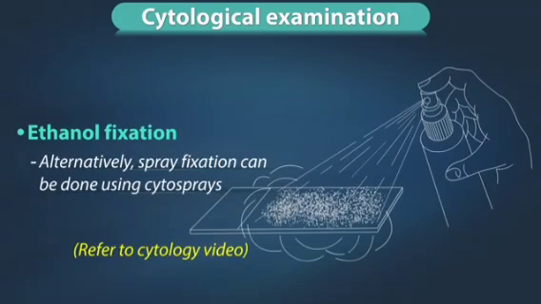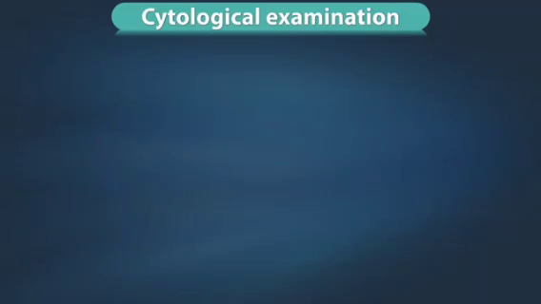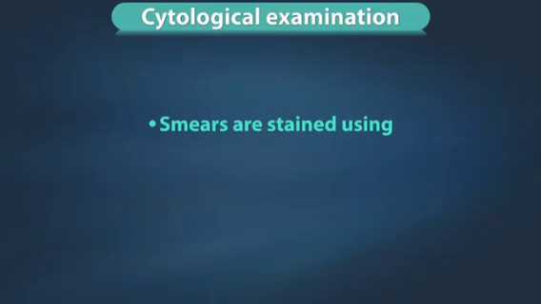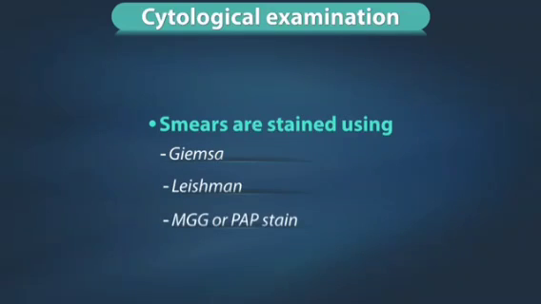Alternatively, spray fixation can be done using cytosprays. Please refer to the pap smear videos for detailed understanding of cytosprays. The smears are then stained using Giemsa, Leishman, MGG or pap stain for microscopic examination.